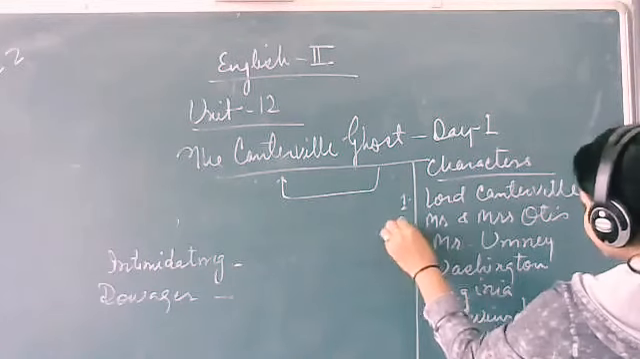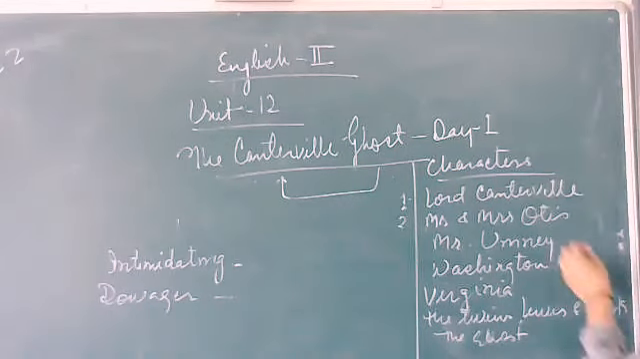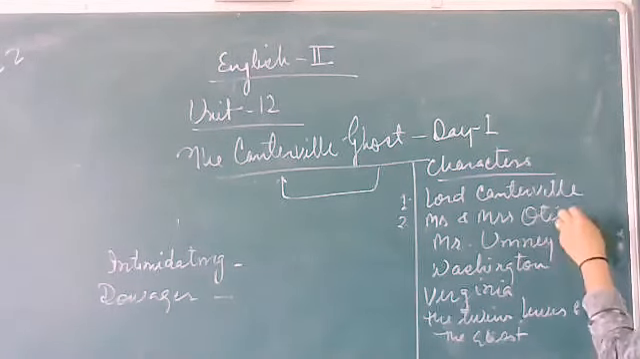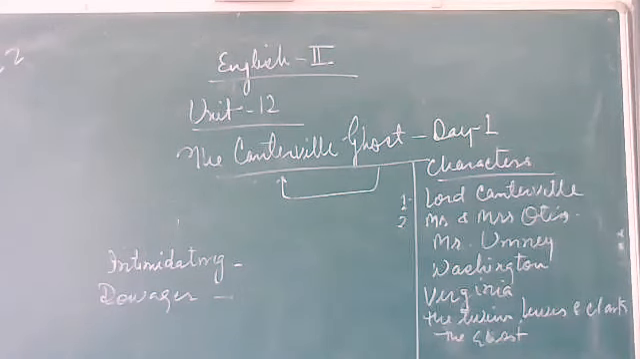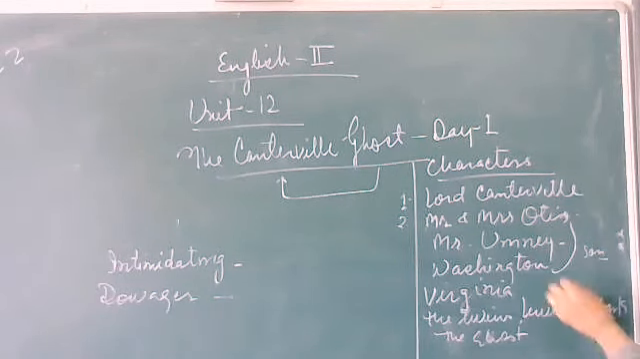And after that, we have the second character, Mr. and Mrs. Otis. They are a wealthy, middle-aged American couple. They are very rich and live in America. After that, Mrs. Umni. Mrs. Umni is the old housekeeper of this villa. And then Washington. Washington is the oldest son of this couple.